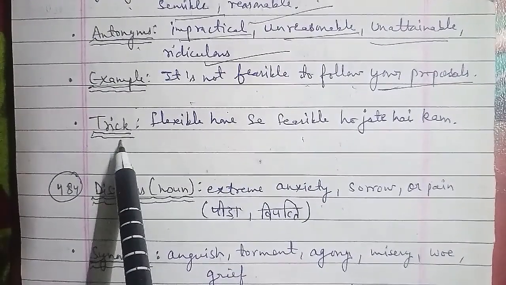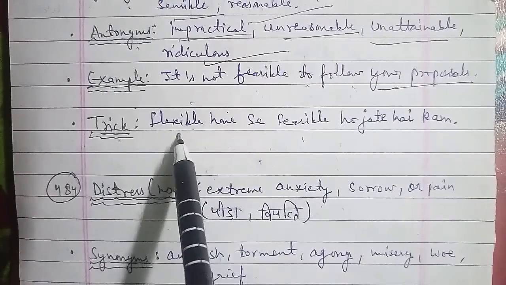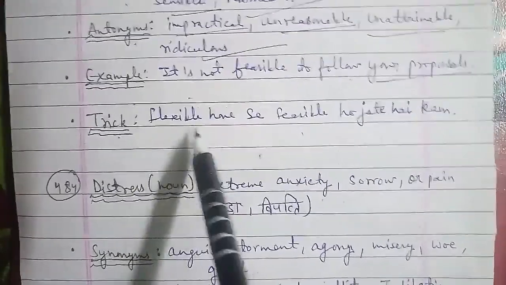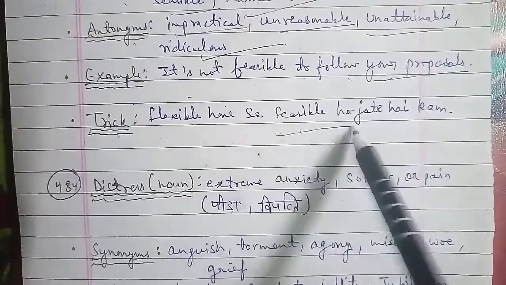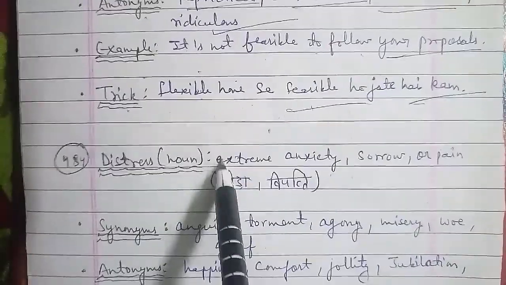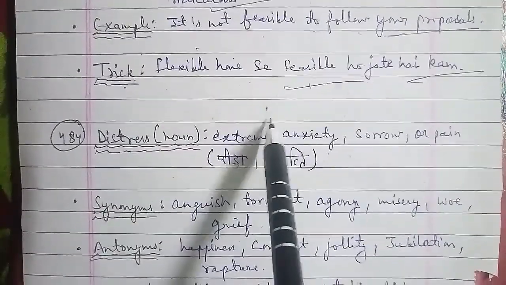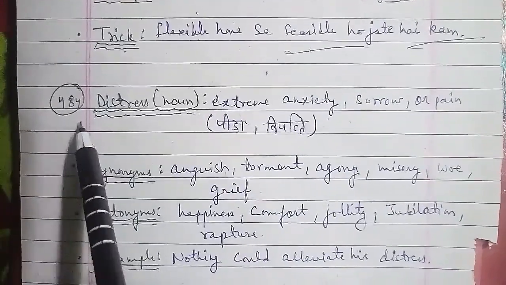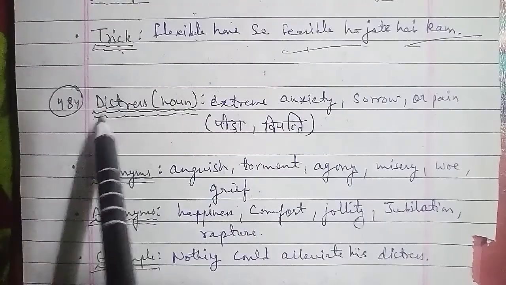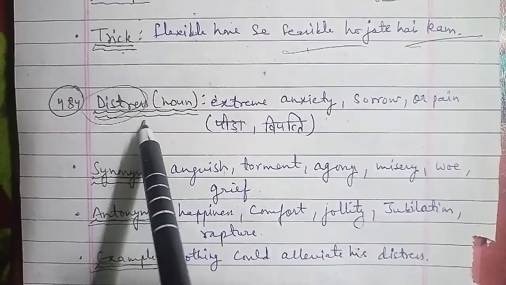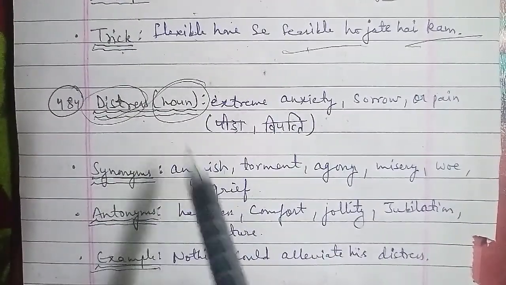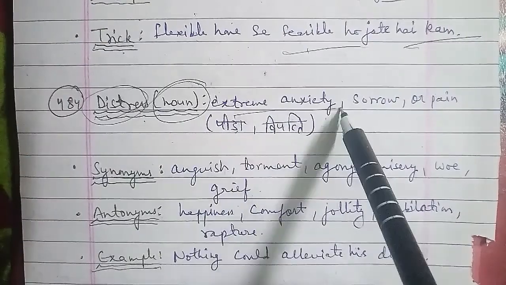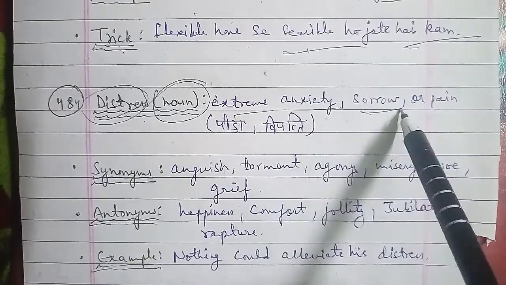The trick to learn the word is, stress भी एक distress है, तो stress भी एक distress है. This is, stress भी एक पीड़ा है. This is the word where you can use it in the form of, कि stress भी एक पीड़ा है, that stress भी एक distress है. This is the way you can learn the word with its meaning, so that you can easily use those words in your vocabulary as well as in your communication.